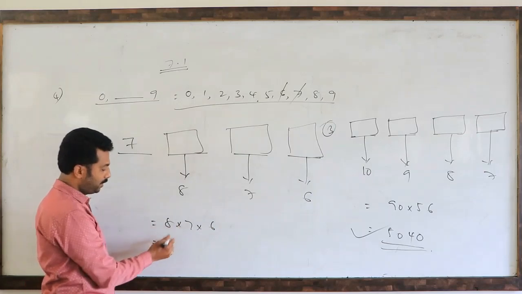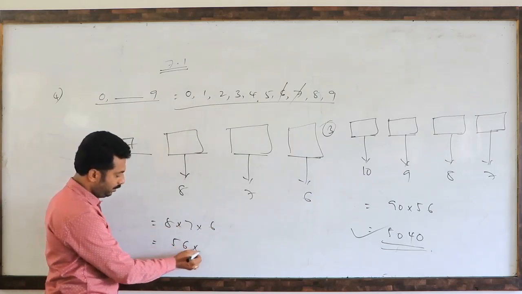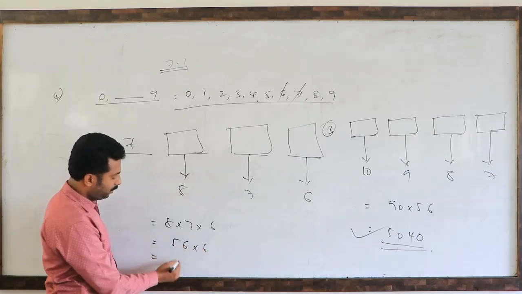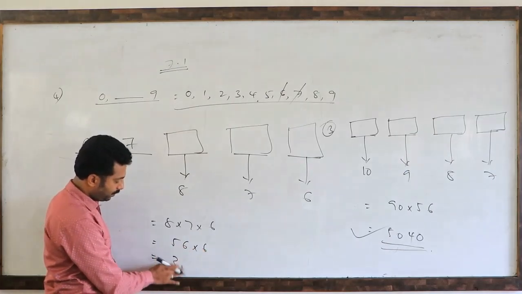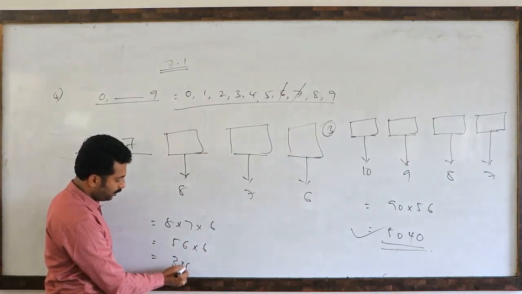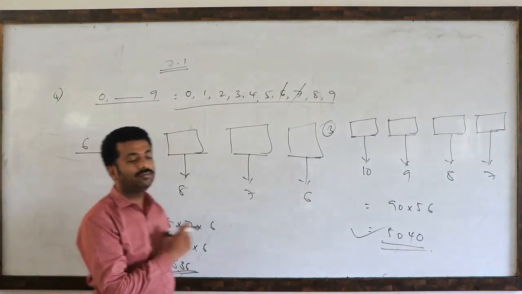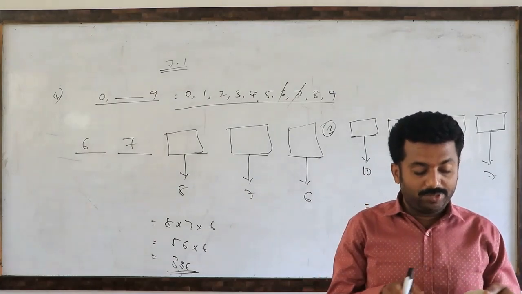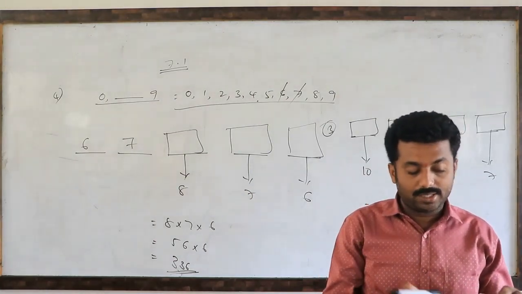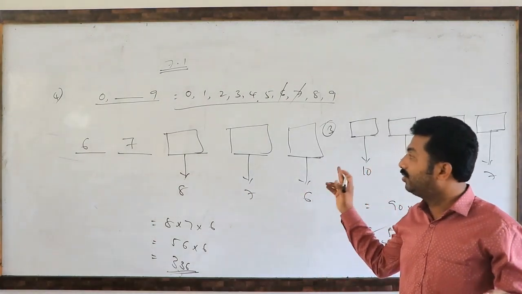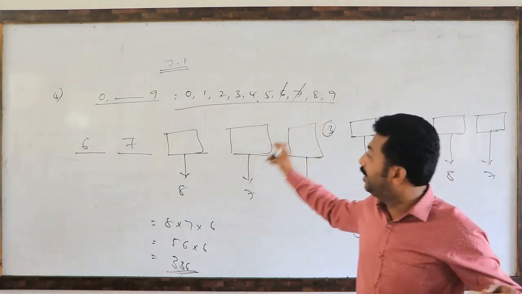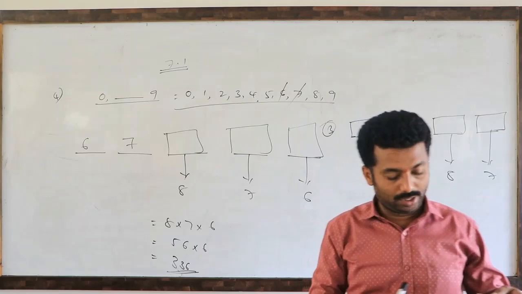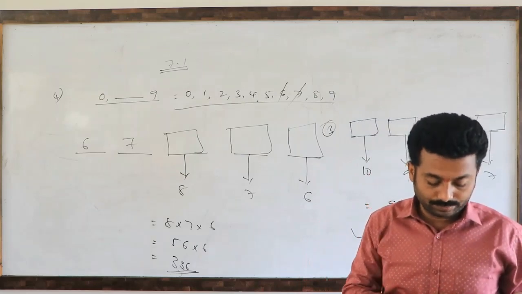That is 56 into 6, which is 336. 336 telephone numbers can be formed. So like that we have to answer. Suppose repetition of the digits is allowed, then we write 1 into 1 into 10 into 10 into 10, so 10 cube numbers we can form.